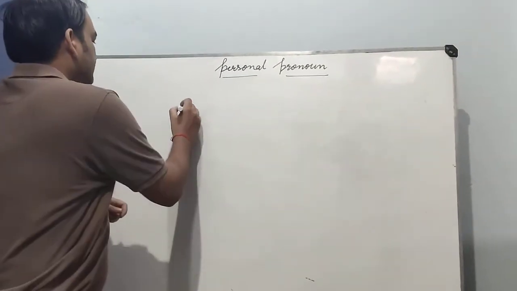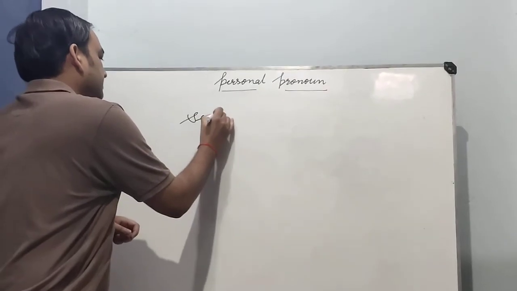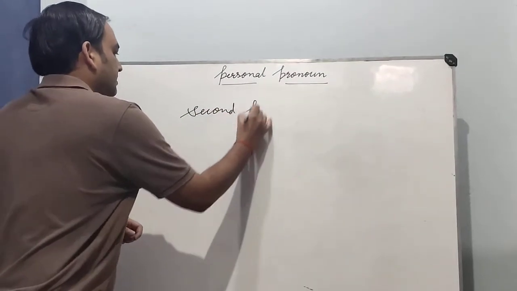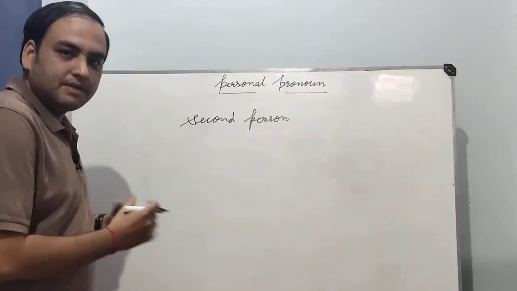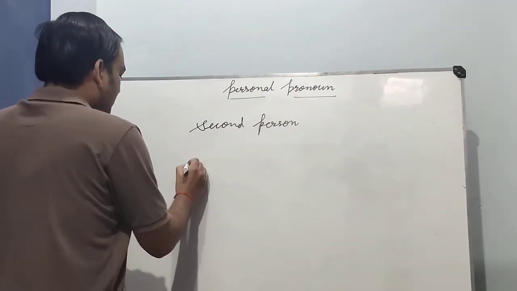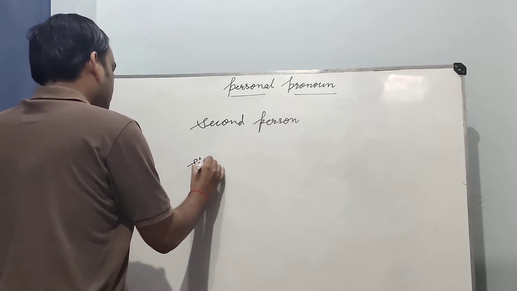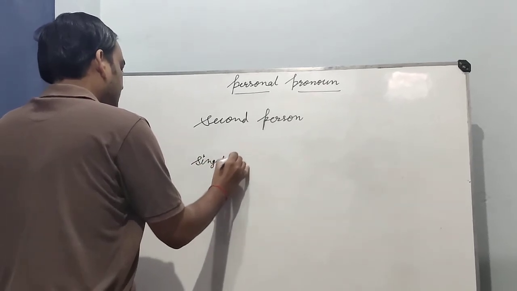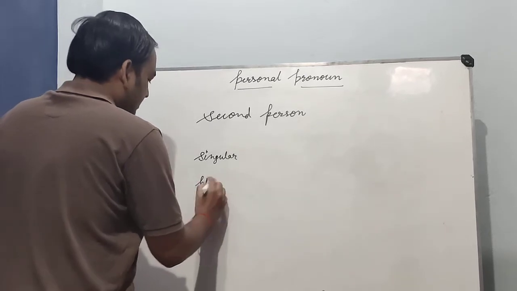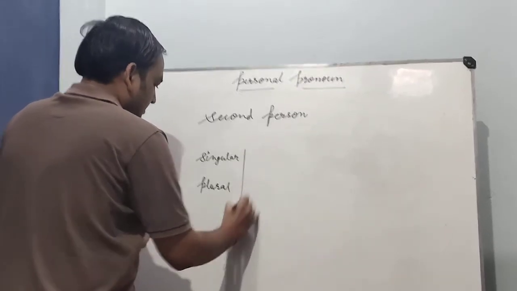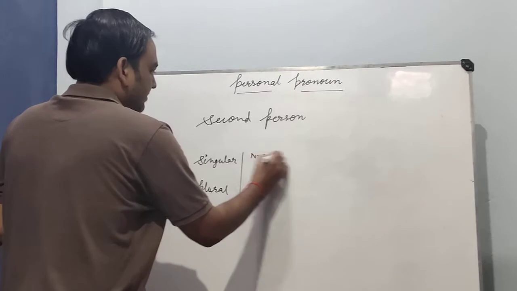Yes, second person. We will again make a table. Here we will write singular. Here we will write plural. Here is nominative case.